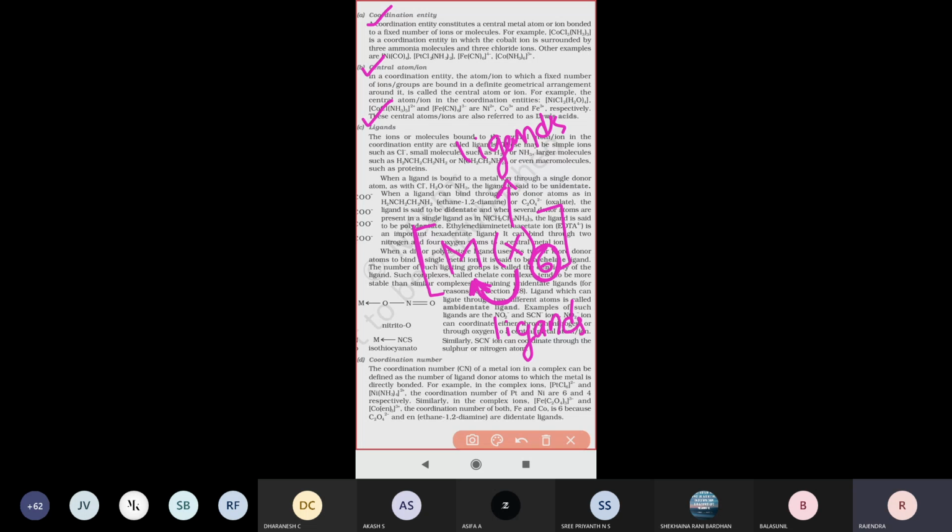Now ligands come in different types. Ligands may be simple ions such as Cl minus, small molecules such as water or NH3, or larger molecules such as ethylenediamine. So ligands may be simple ions, or neutral molecules, or else larger molecules like this.